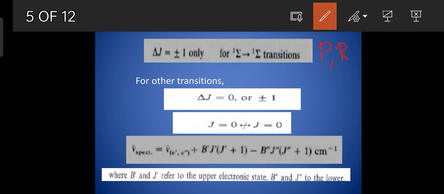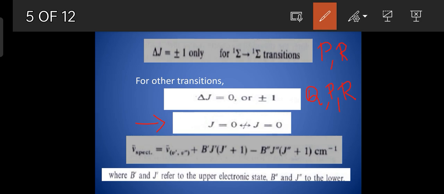For other transitions, delta J is equal to 0 corresponds to Q branch, and delta J is equal to minus 1 corresponds to P branch. Delta J is equal to plus 1 corresponds to R branch. So for other transitions, we have Q, P, R branches. For other transitions, another condition is imposed that J is equal to 0 to 0 transition is not allowed.